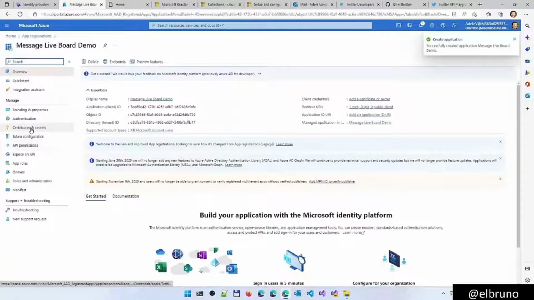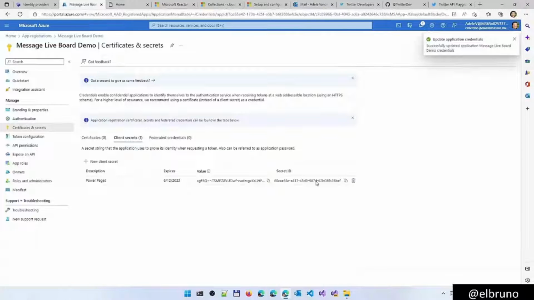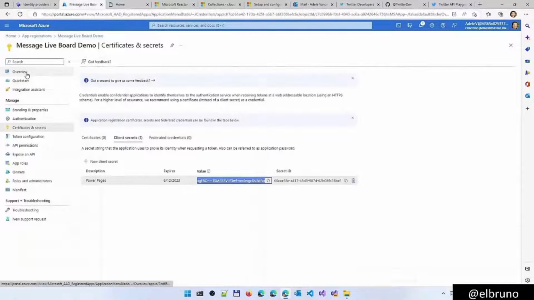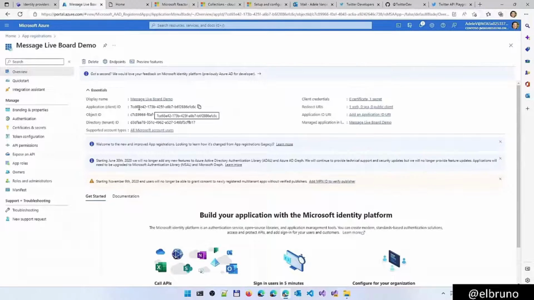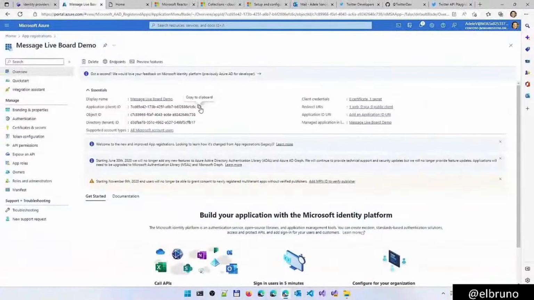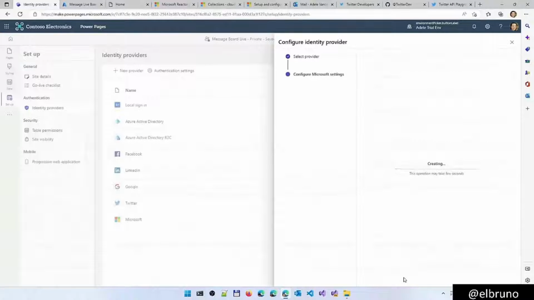So here in certificates and secrets, I need to create a new client secret. Let's do this for Power Pages, 6 months. There it is. And I will have here my client secret, and the client ID should be here in the overview. It's going to be this one, client ID. Let's copy this one. Let's go back here and let's confirm this.